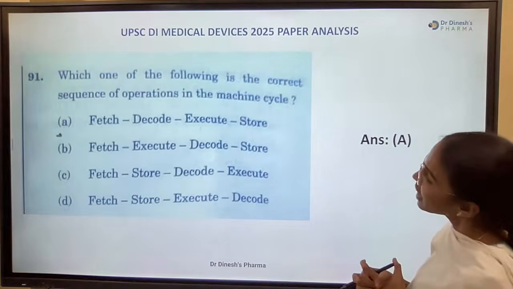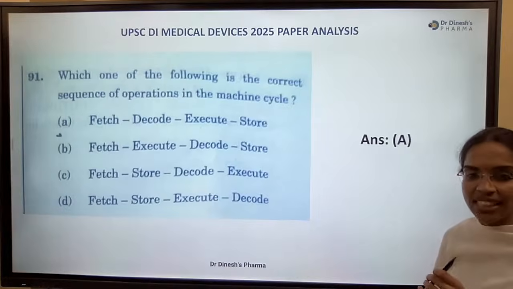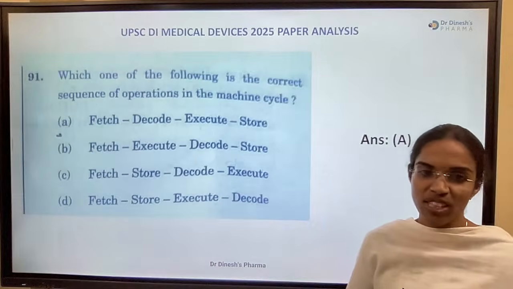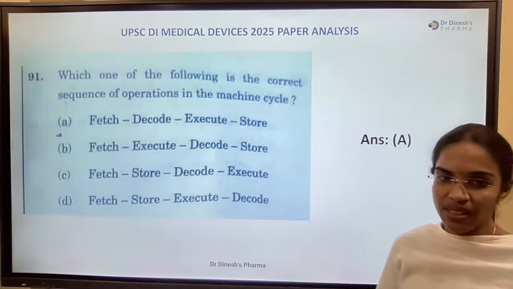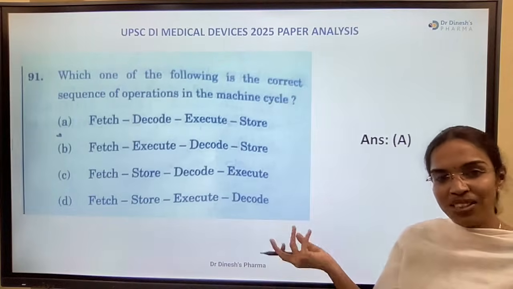Which of the following is the correct sequence of operations in the machine cycle? In the machine cycle, it is fetch, decode, execute, store. Fetch, get information, decode, then execute, then store. Right.